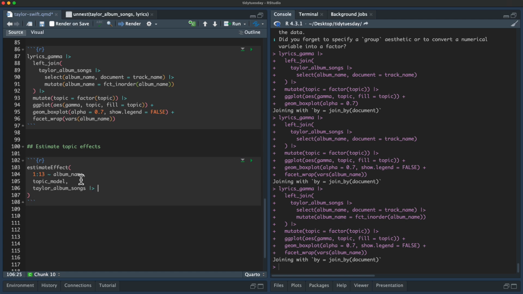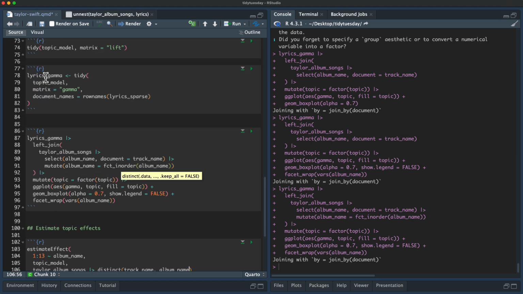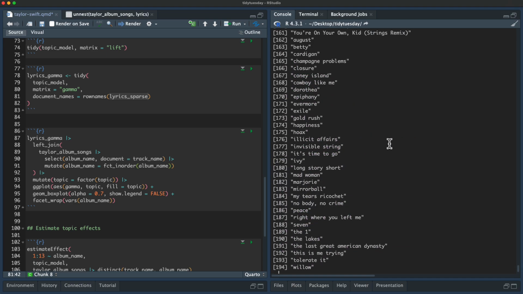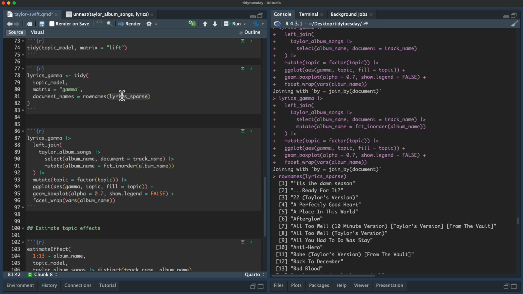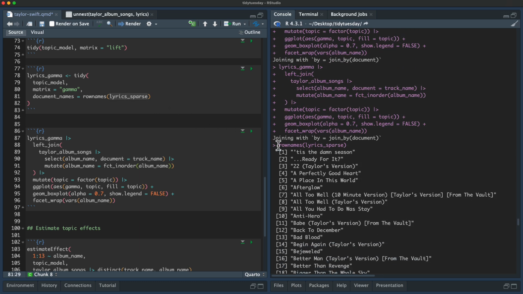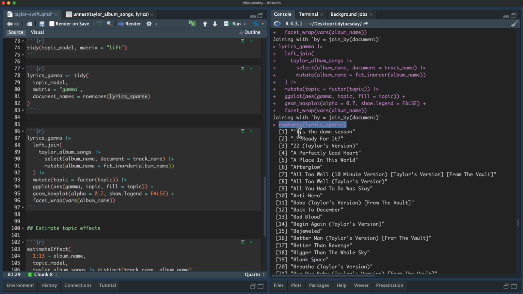And we want only the track name and the album name. And then we need to make sure these are in the right order. So if we go to our sparse data set, the row names give us the names of the songs in the order that we have them in this document term matrix. So we need to make sure it's in this order.